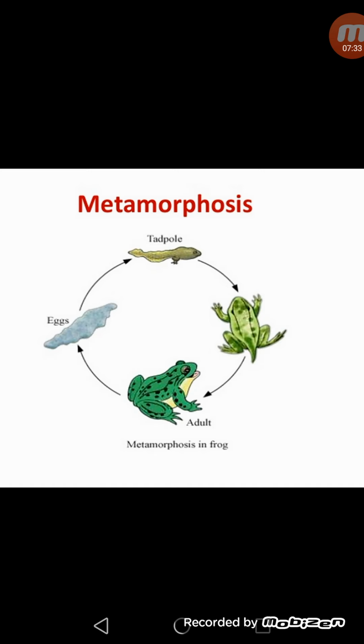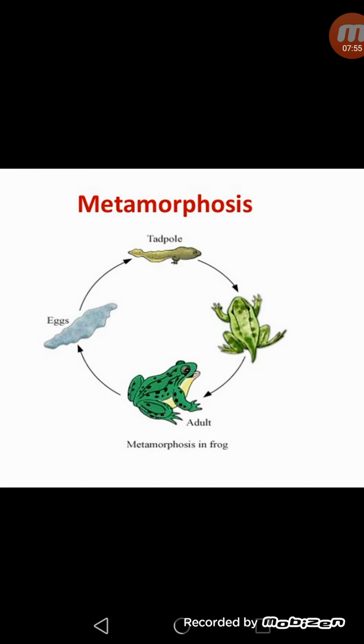The tadpole and the adult frog are totally different from each other. If you see the young tadpole of a frog, you can't tell that it is the larva of the frog.